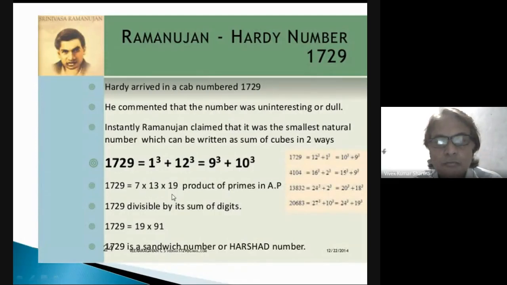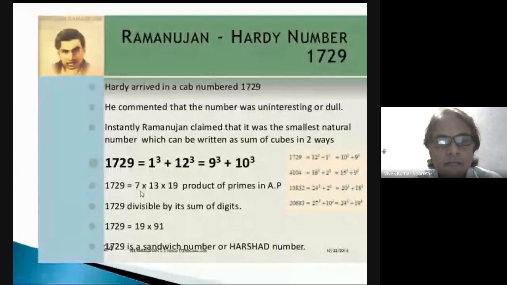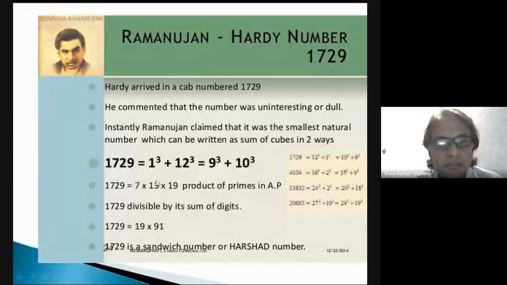A prime number is a number that is divisible only by 1 and itself, like 7, which is divisible only by 1 and 7. 13 is again a prime number, and 19 is again a prime number. Whatever the numbers, all numbers are produced by these primes. That's why they are called prime numbers.